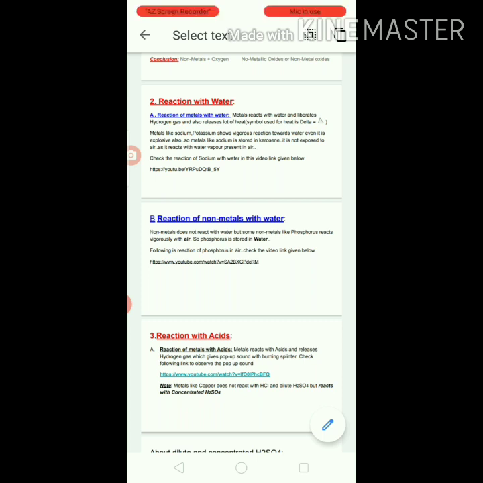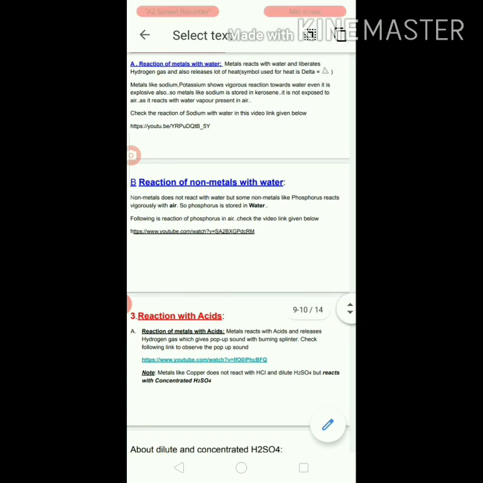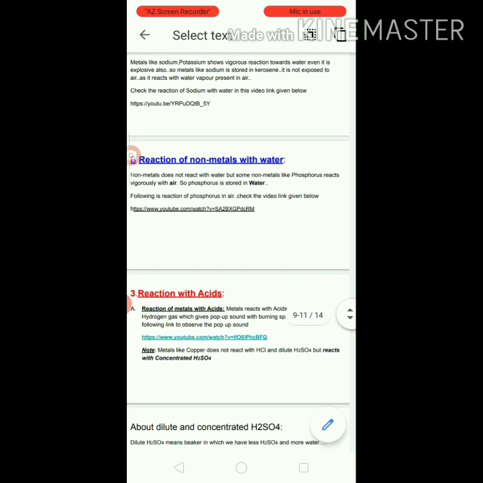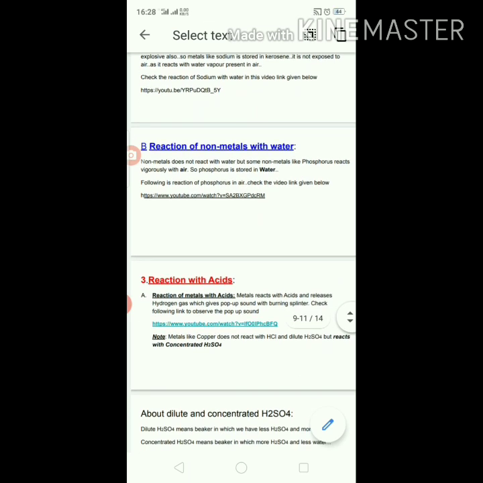Okay. Next, let's go for reaction of non-metals with water. Generally non-metals do not react with water, but some non-metals like phosphorus react vigorously with air. Just like sodium, phosphorus when exposed to air also shows an explosive reaction. So it is stored in water. This phosphorus is a non-metal, it is stored in water. You can see the reaction of phosphorus in air in the video link given below.